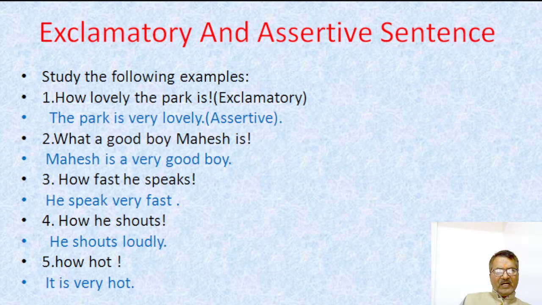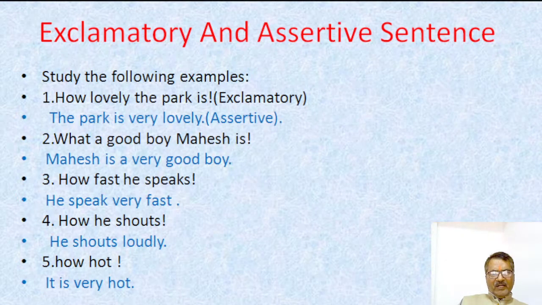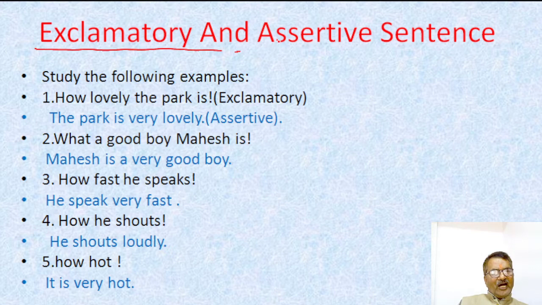Now, our next part of transformation is interchange of exclamatory and assertive sentences. Friends, unless you know the real definition of exclamatory and assertive sentences, how can you transform these sentences? What is an exclamatory sentence? The sentence which expresses some sudden strong feelings of heart is called an exclamatory sentence.